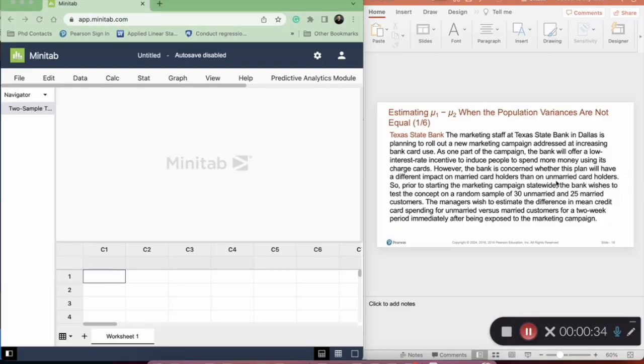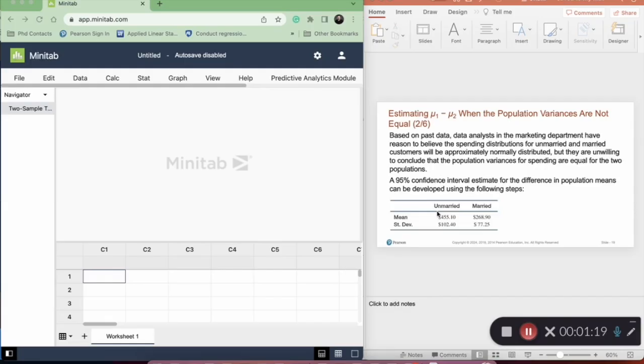So these are my two groups, two populations: married cardholders versus unmarried cardholders. Prior to starting the marketing campaign statewide, the bank wishes to test the concept on a random sample of 30 unmarried and 25 married customers. The managers wish to estimate the difference in mean credit card spending. So this is the goal, to estimate the difference in mean credit card spending for unmarried versus the married customers for a 2-week period immediately after being exposed to the marketing campaign, right?